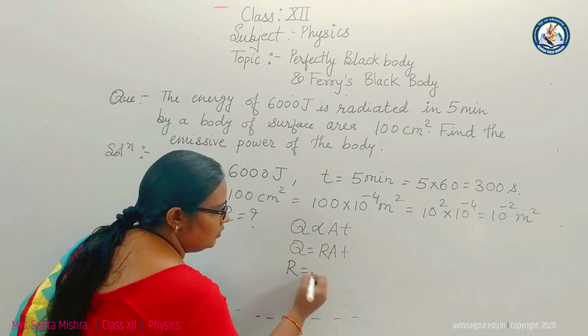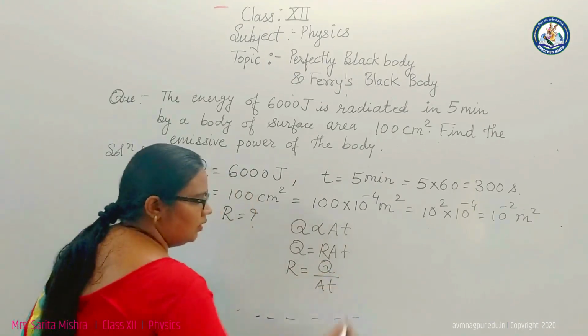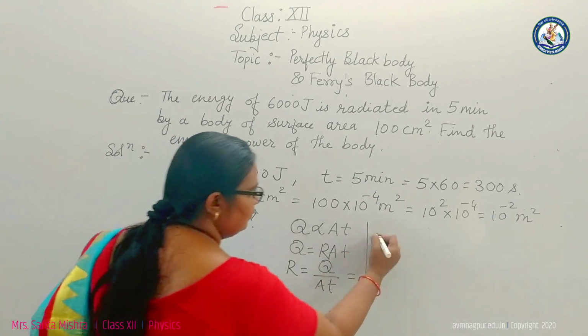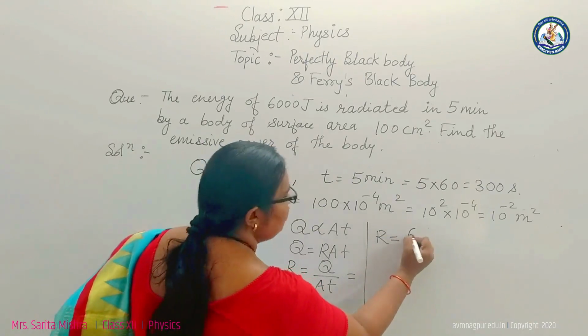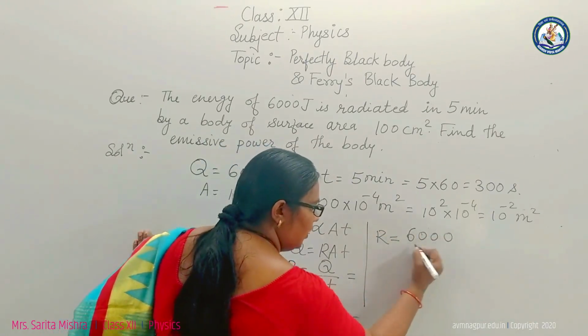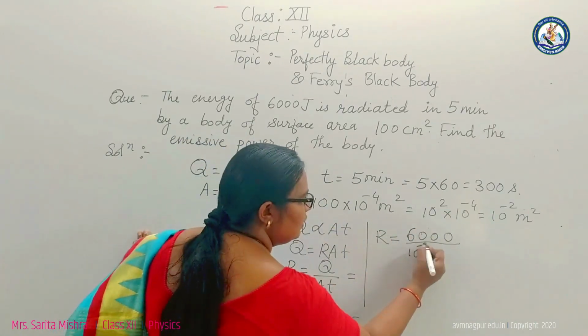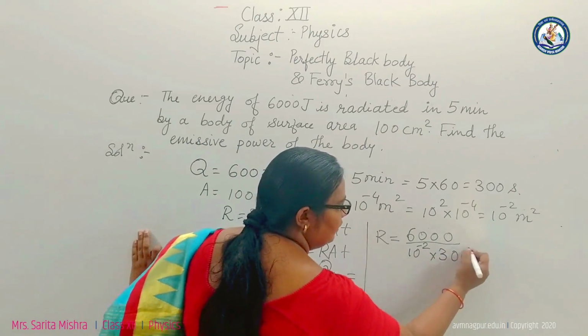So R equals Q upon AT. Now Q is given 6000, A is 10 raised to power minus 2, T is 300.